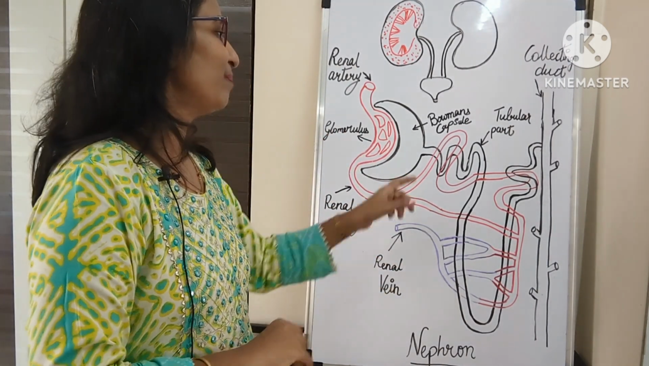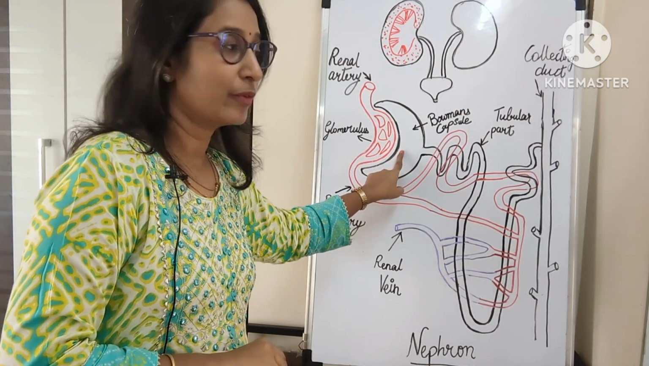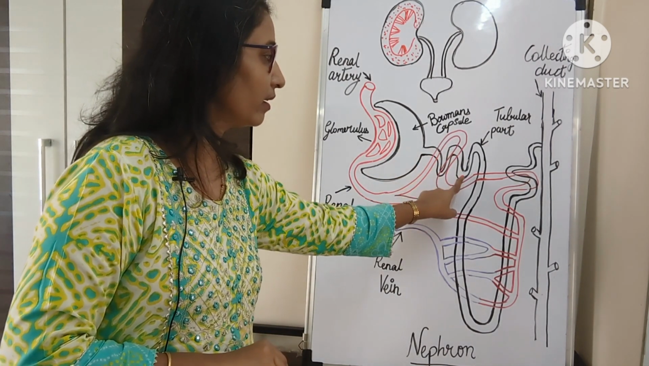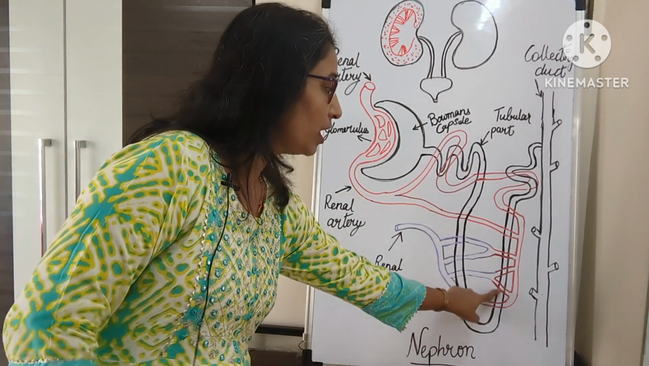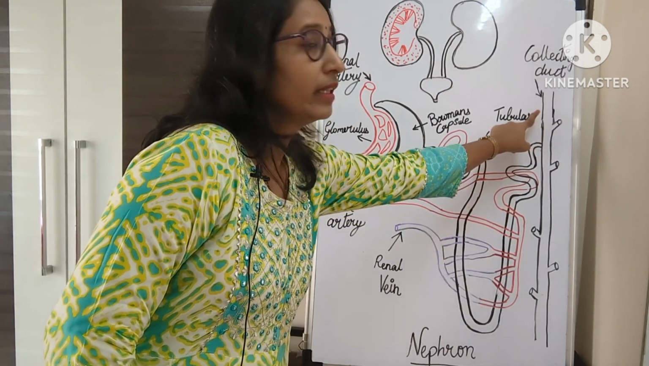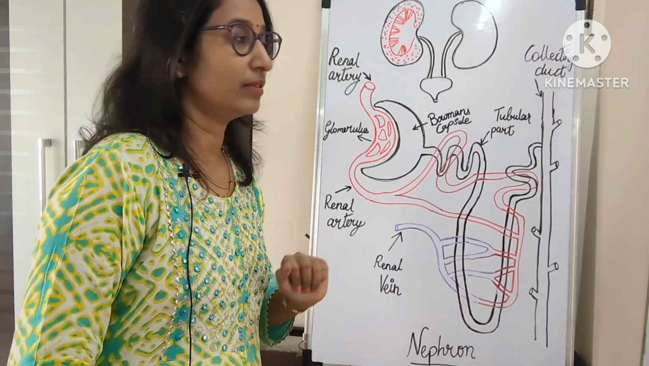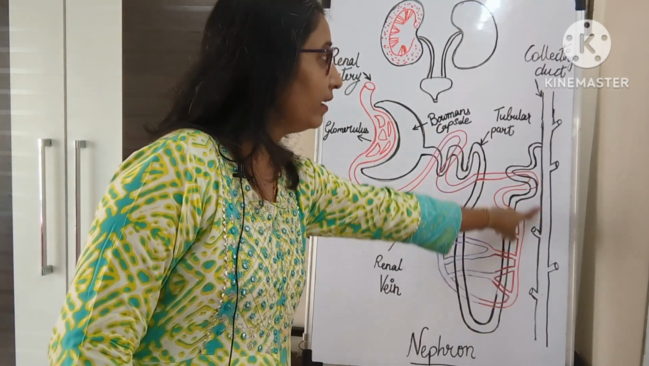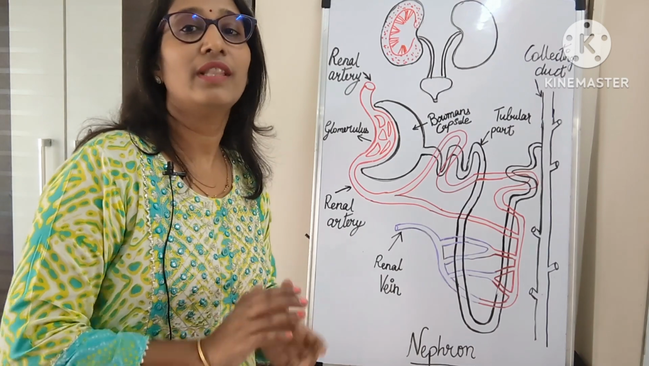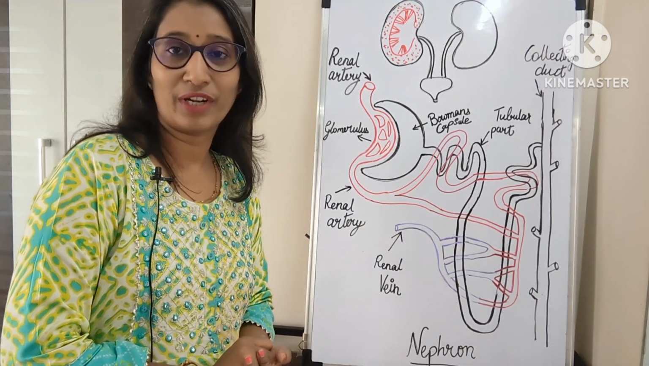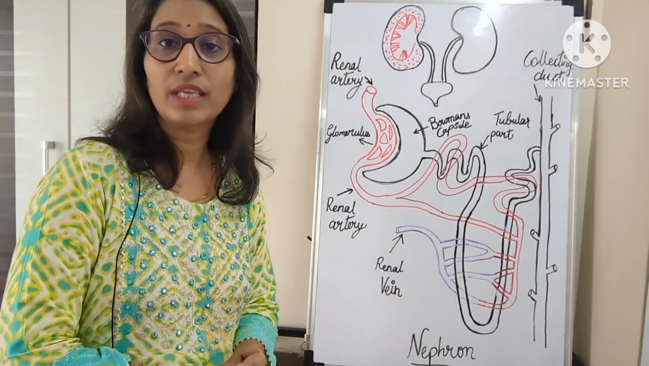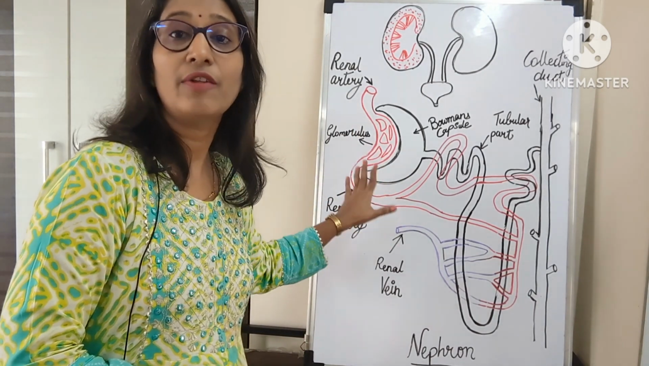Further, this Bowman's capsule continues as a tube. ये black color की जो tube है, this is the tubular part of the nephron. And further, this tubular part connects to the collecting duct. So these are the parts of the nephron, and so we are done with the structure of the nephron. Further, we are going to see how this nephron cell works.